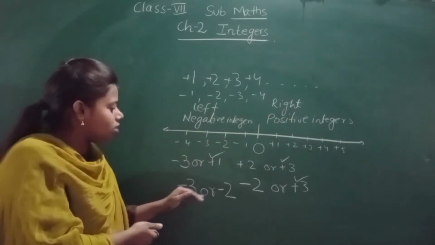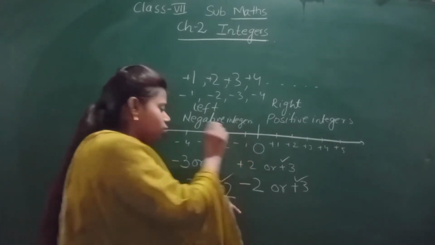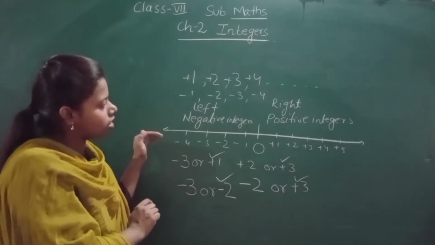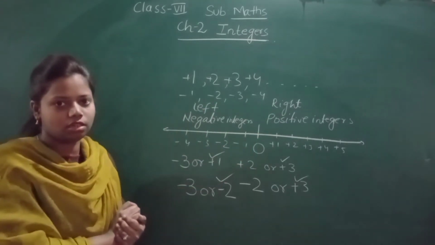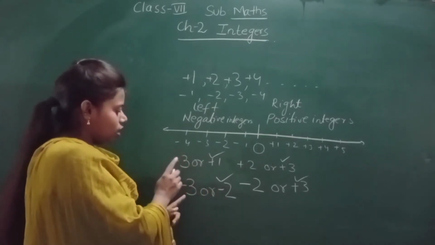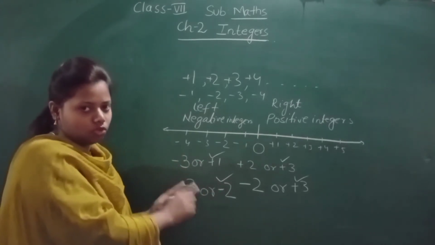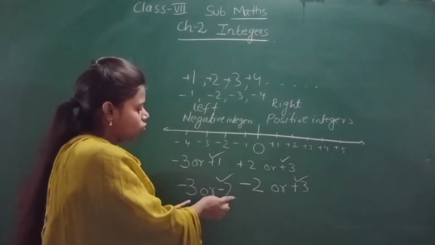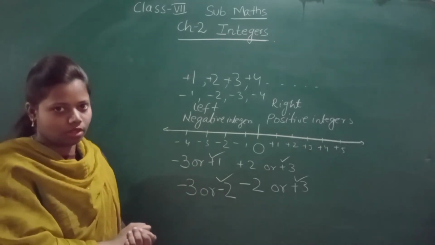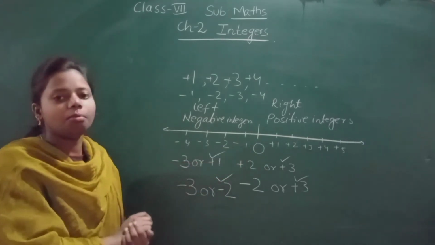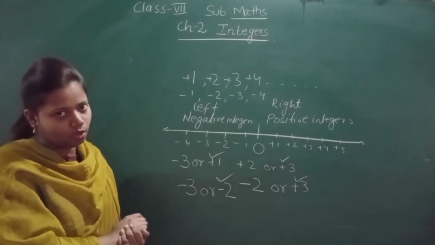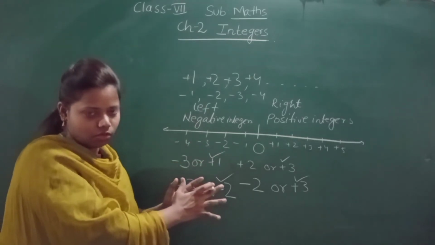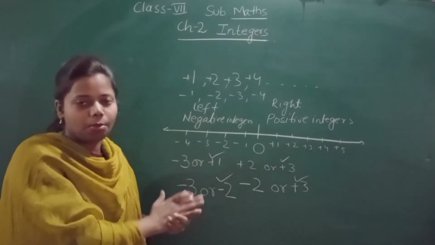That means which one is greater, minus 3 or minus 2? Minus 2 is greater. Why? Because the value is increasing from left to right. So don't think that by seeing this 3, 3 is greater. No, 3 is not greater. Minus 3, in front of this is minus 2. Minus 2 is greater. 0 is greater than minus 1. I hope you have understood what I have taught you about integers. I have given you a small explanation about the integers.